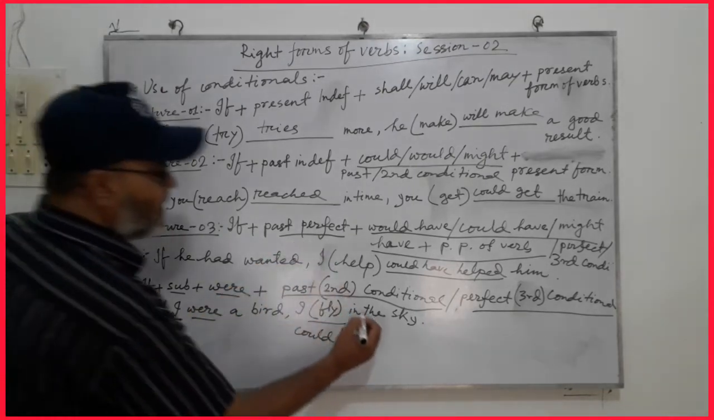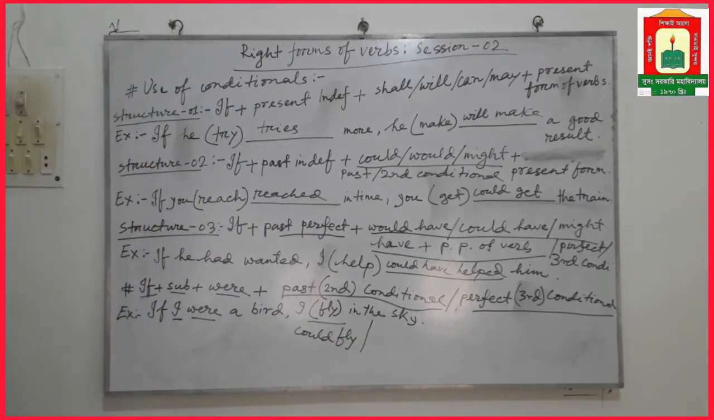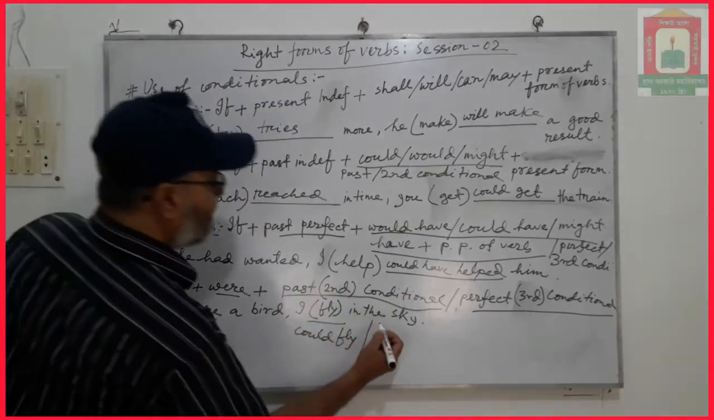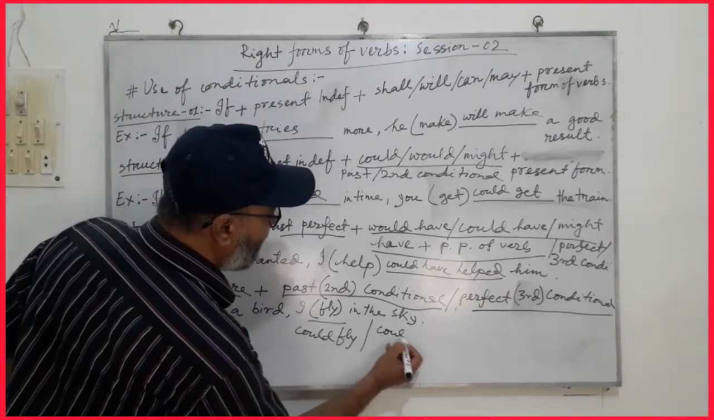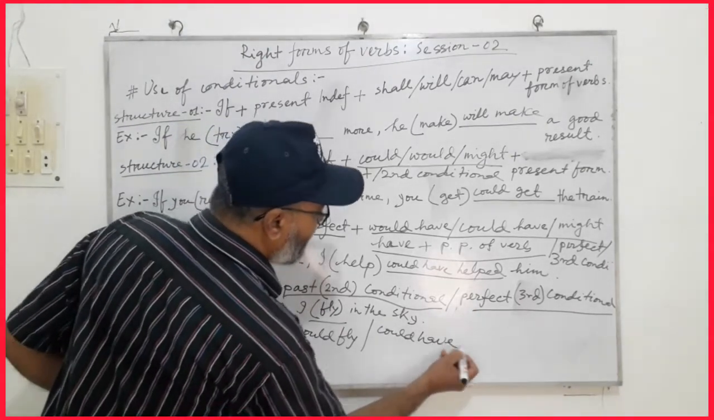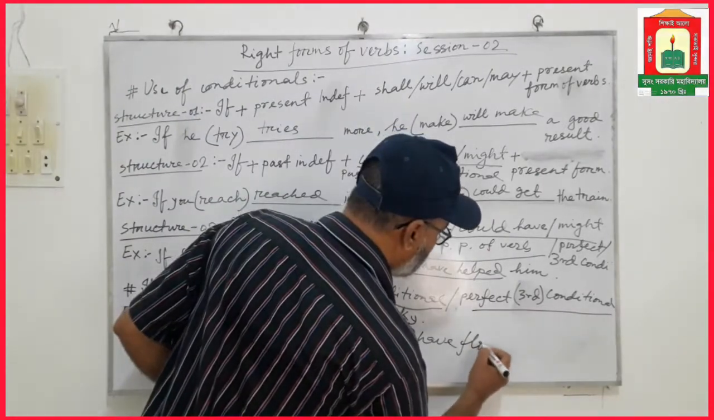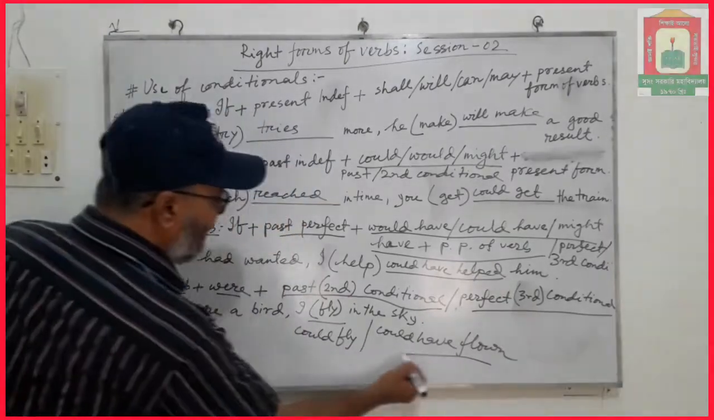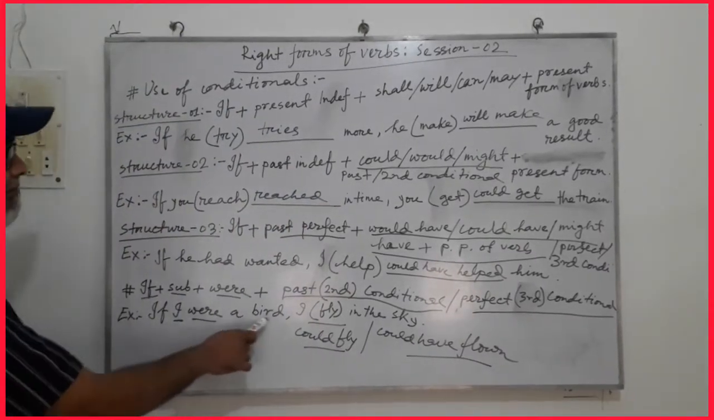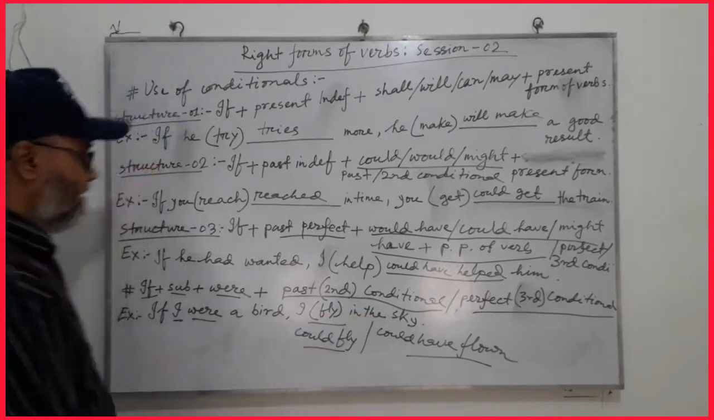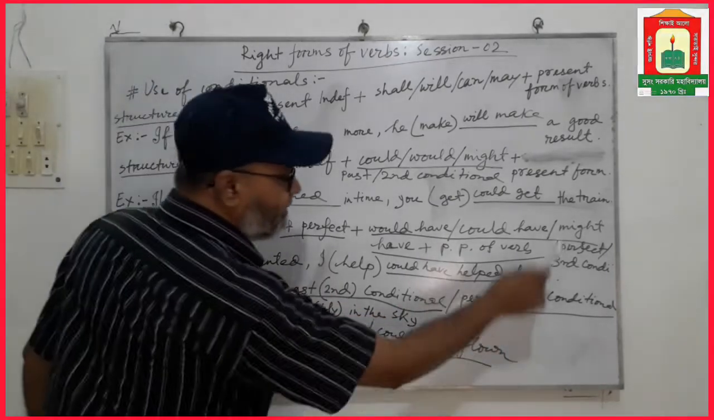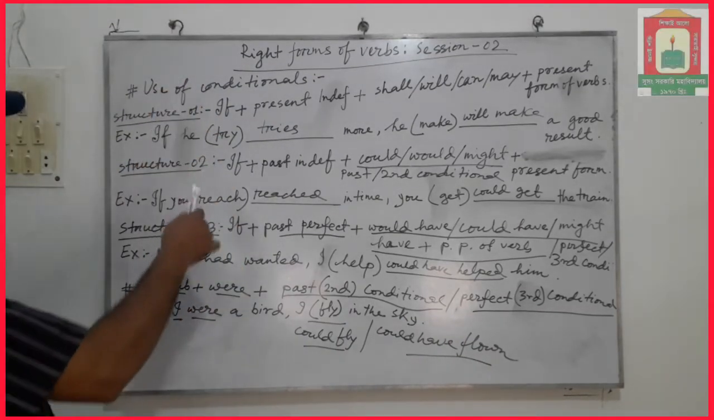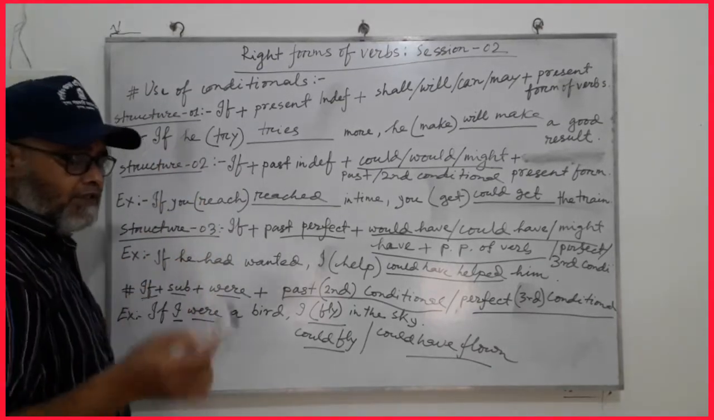I can use third conditional as well. If you use third conditional, what should be written? Would have plus past participle flown. Both the answers are correct. If I were a bird, I could fly in the sky. If I were a bird, I could have flown in the sky. Both are correct. This is the use of conditional. There is a little more things. Please wait for that.